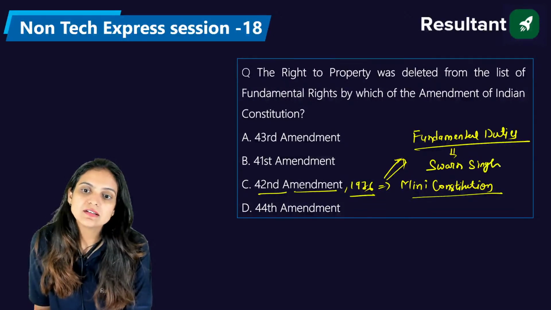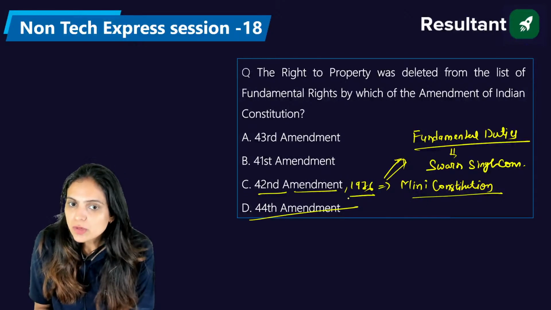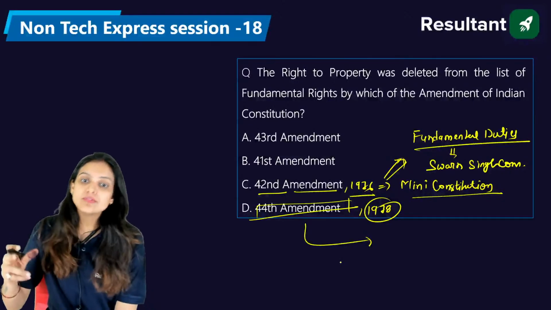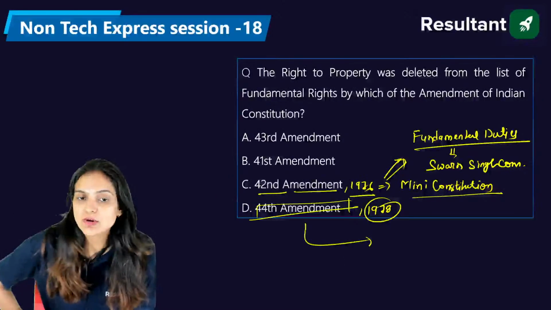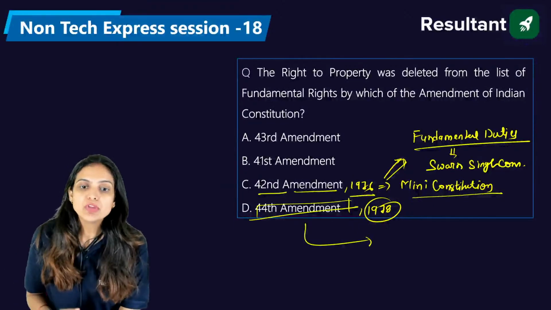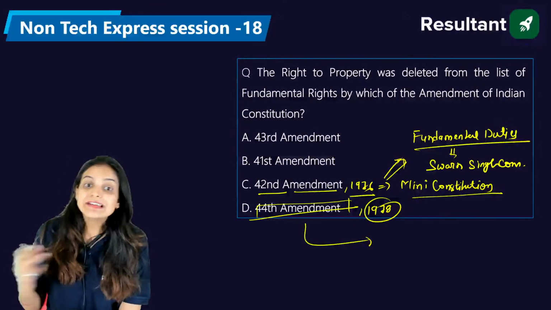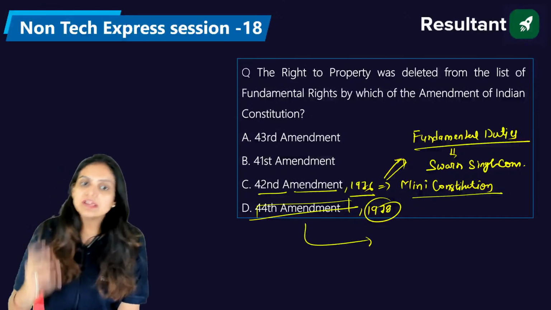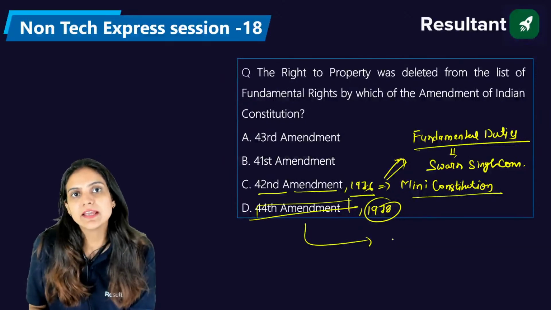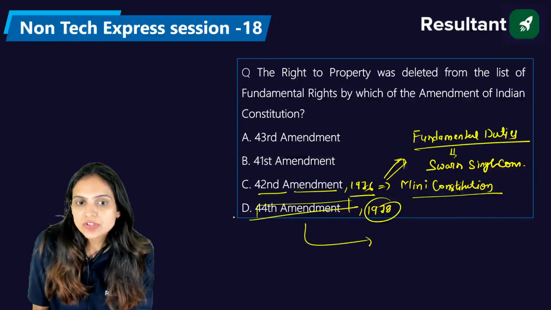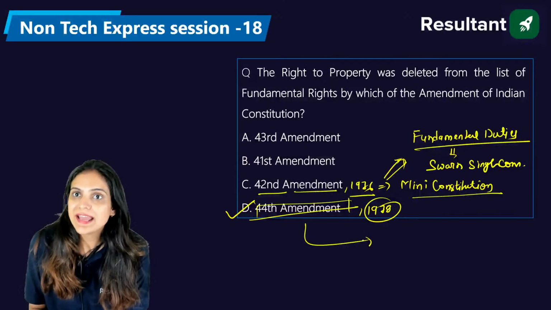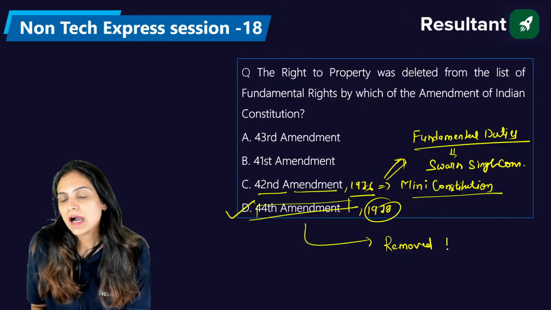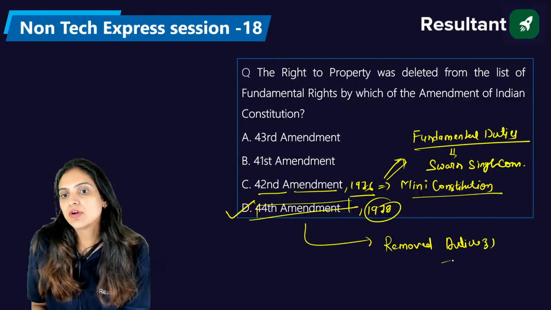Swarna Singh Committee, right? When we talk about the 44th Constitutional Amendment Act, which came in the year 1978, this deals with the correction of the mistakes which we had made in the 42nd Constitutional Amendment. For example, the tenure of the Lok Sabha members was increased from 5 to 6 years by the 42nd Amendment. So we corrected it and made it 5 years again, right? So the right answer is D, that is the 44th Constitutional Amendment Act of 1978, which removed Article 31 from the Constitution of India.